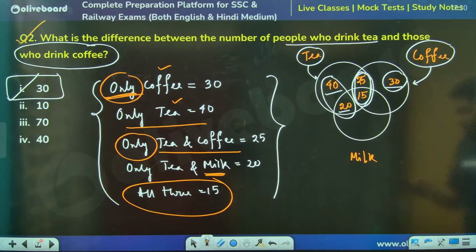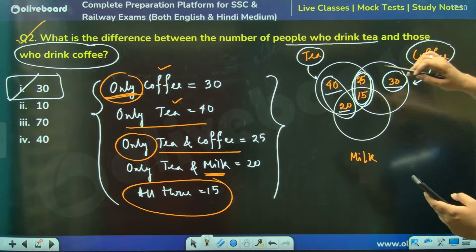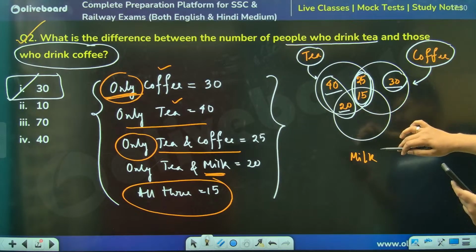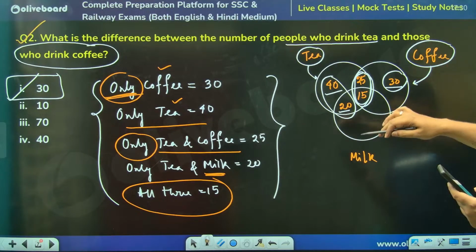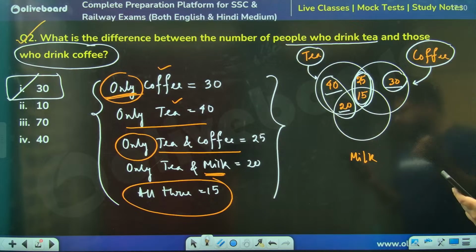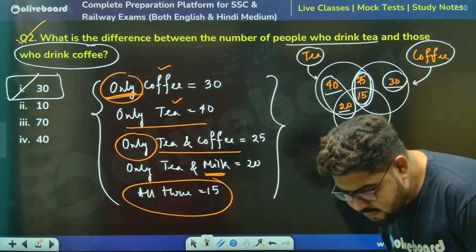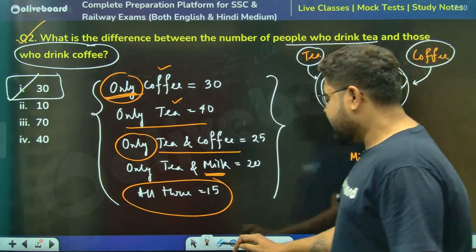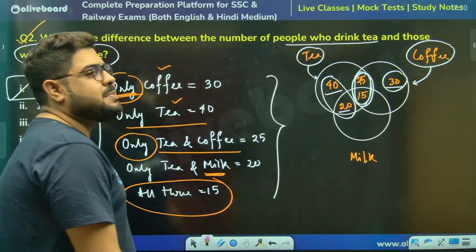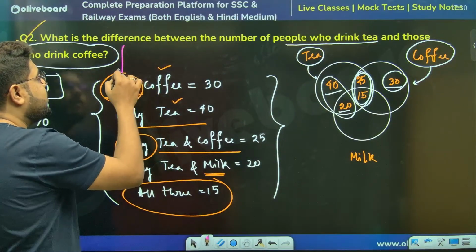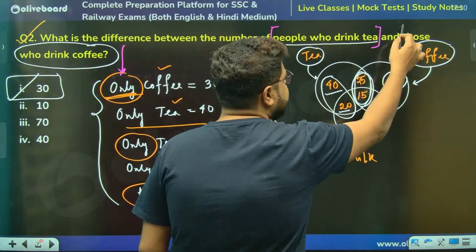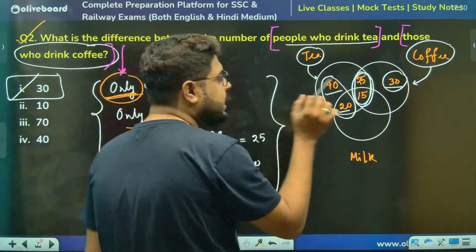Wait, let me see. 30 people drink only tea, 40 drink only coffee, 40 only tea. The printing is so bad. 25 is only tea and coffee, 20 only tea and milk. Okay, all 315. No, this is it, sir. You considered it, but please understand. I have said this many times: this word "only" has some significance. And you see here, this word "only" is not here, neither here nor there. So they have not said "only".